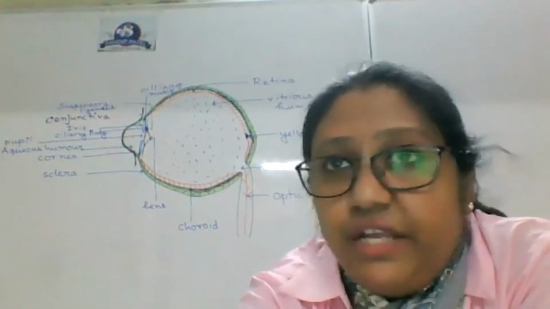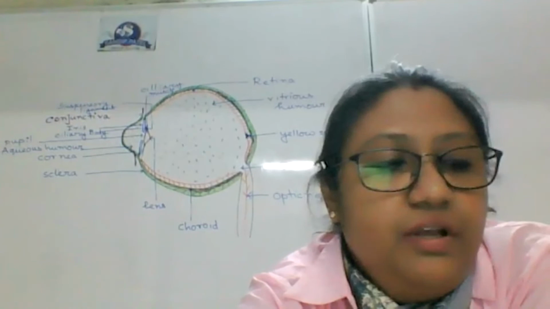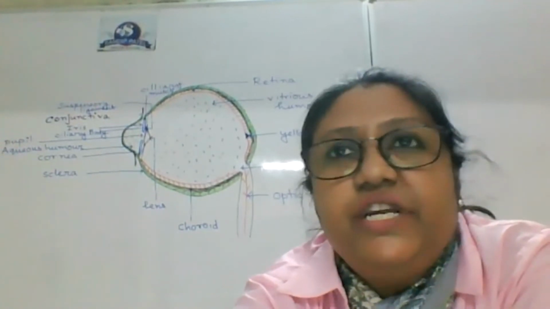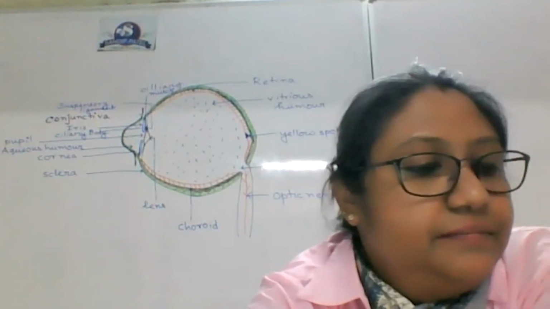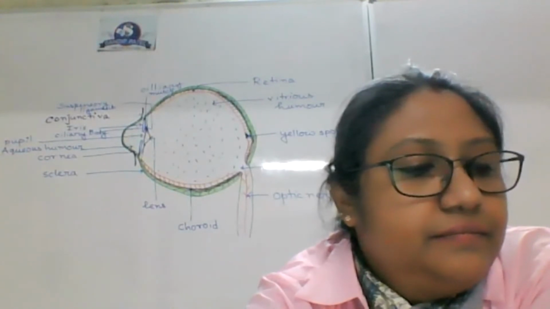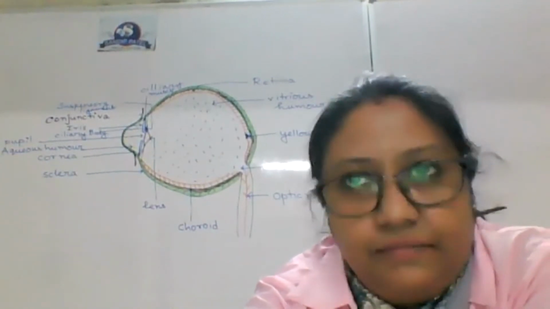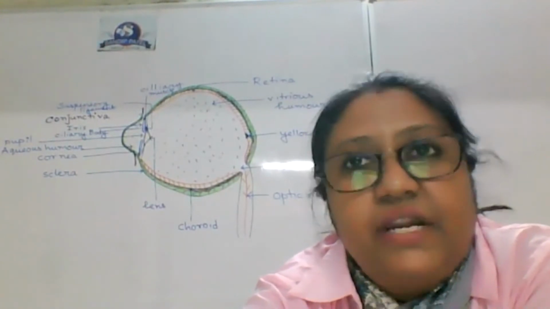The ciliary body is responsible for secretion of aqueous humor, and vitreous humor is secreted by the retina.